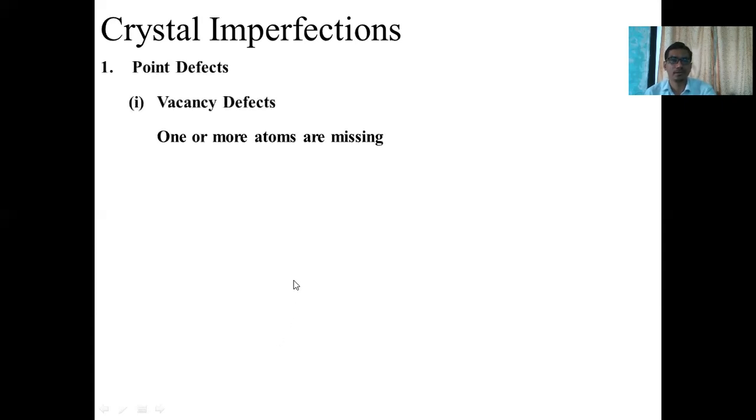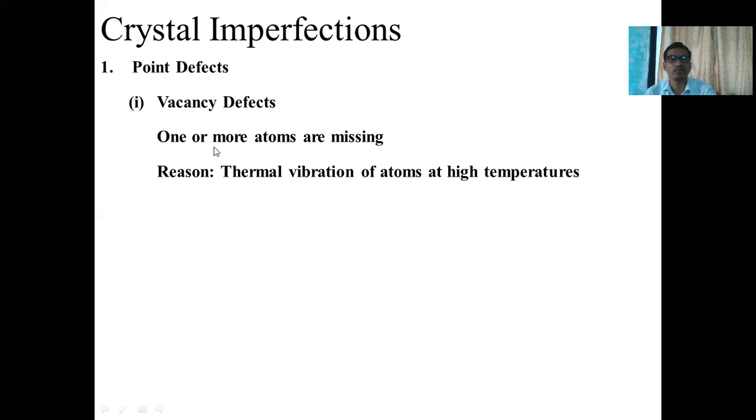So what is a vacancy defect? If one or more atoms are missing in a crystal, such a defect is called a vacancy defect. If one or more atoms are missing in the crystal structure or atomic arrangement, the defect is called a vacancy defect. That is nothing but an absence of atoms in the crystal structure. What is the reason behind it? Why are the atoms absent? Because of the thermal vibration of atoms at high temperature.